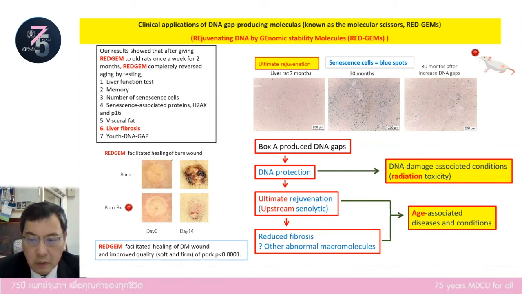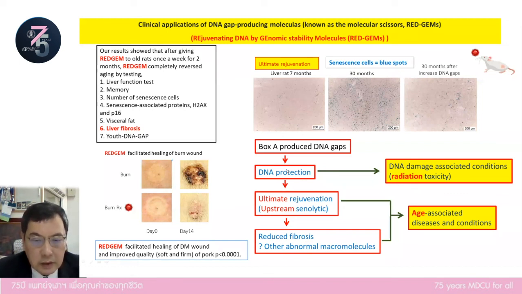I hope that this is not necessary, but under the current situation, we are at risk of nuclear war. And if it occurs, box A or REDGEM is the only hope. It is the only medicine that has potential in reducing radiation toxicity.